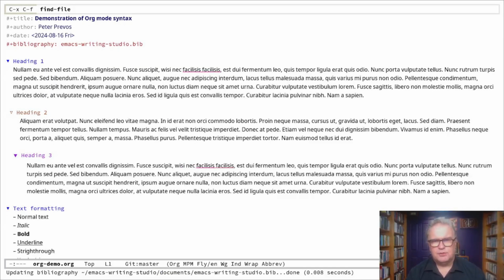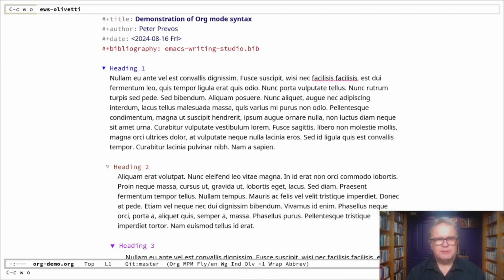So this is an org mode file. Now we can use Olivetti mode to make this a little bit easier to read. Now we see on the top of this file the first 4 lines are metadata. Every line of metadata starts with a hashtag plus, then a keyword, a colon, and then the content of that metadata. So there's the title, demonstration of org mode syntax, there's the author name, there's a date, and there's also a bibliography attached to this file.